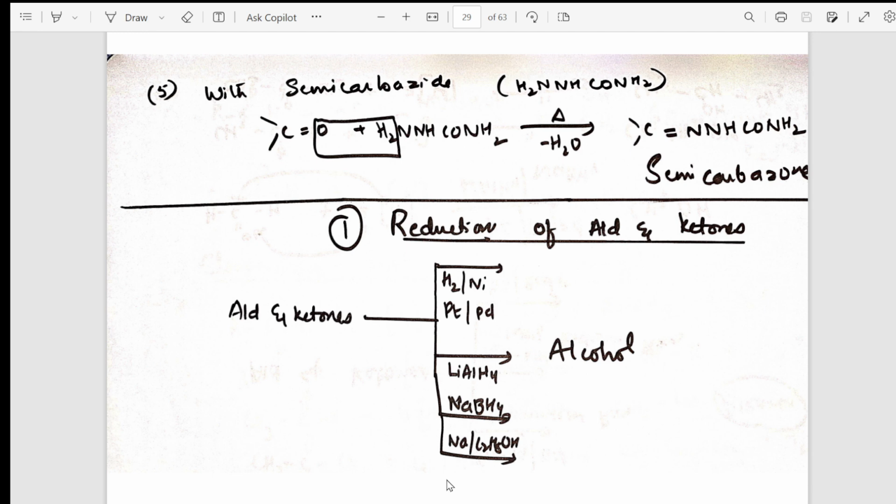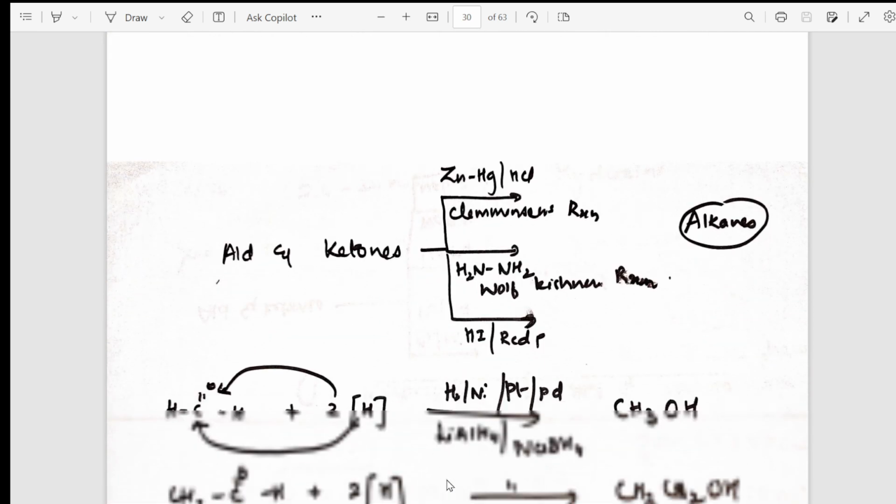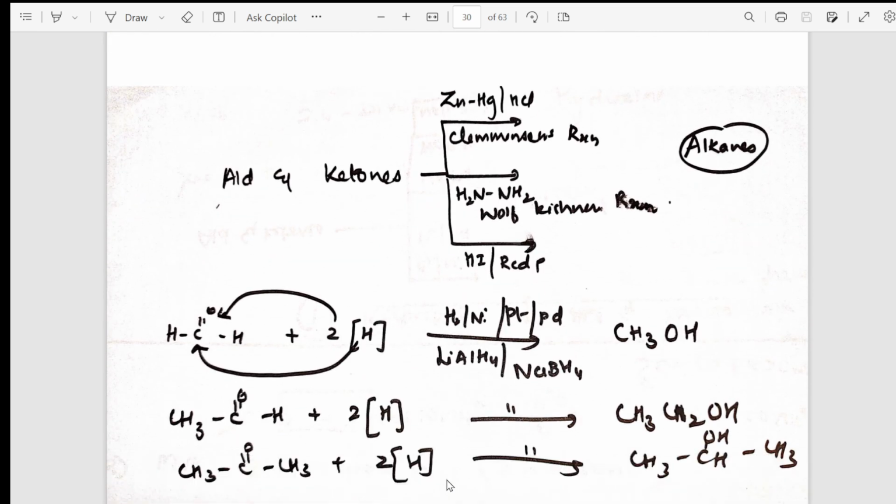After your nucleophilic addition reactions, next comes your reduction reactions. Reduction with different reducing agents like this. Right? So now for the reduction, I have taken the examples as I said. One is Clemmensen reduction, one is Wolff-Kishner reaction, where aldehydes and ketones are getting converted to alkanes. In this case, I mentioned the name reaction and the reagent. Below, I have taken the reaction and shown you. Yeah, students. All right. Next page I have shown you.